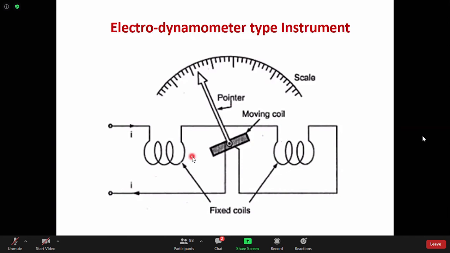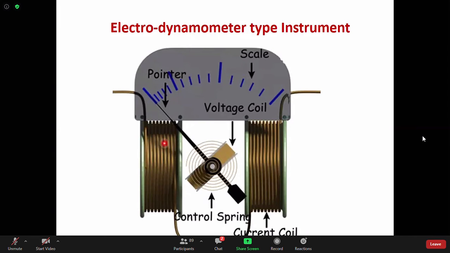This is the schematic. So this is two coils. These two coils are same. This left one and this one, they are the two fixed coils, and one is called the moving coil, and the pointer is connected to the moving coil. What will happen whenever the current flows? These two produce some flux, those two flux, moving coil, and they will produce some torque. And in wattmeter, this fixed coil, they are actually the current coil. Current coils,